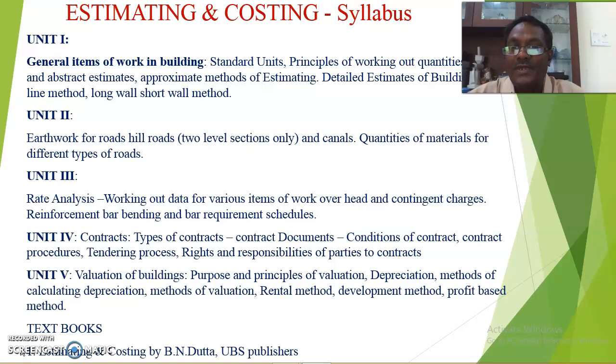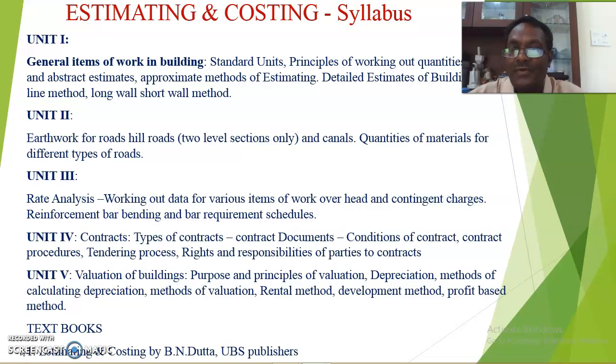There are so many methods. Among these, there are very popular methods called the long and short wall method as well as the center line method. We have to discuss these two methods in the first unit to prepare the total abstract estimate.